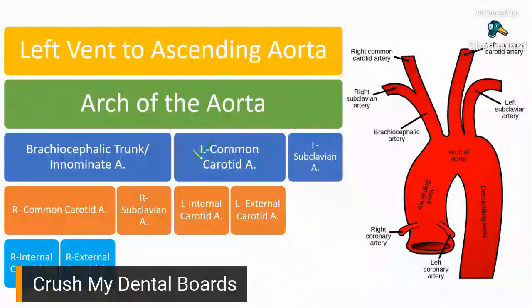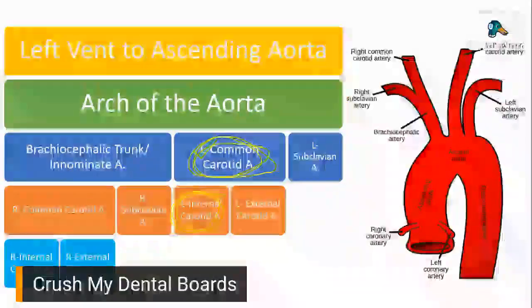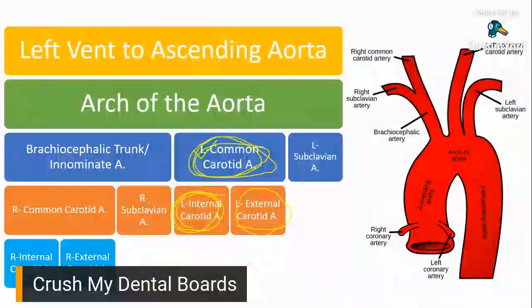Makita. So, natapos na tayo sa common carotid. Bilugan na lang natin. Tapos na tayo dyan sa common carotid. Tapos na rin tayo, generally speaking, sa internal carotid. Tapos na tayo sa external carotid. Para mukhang marami tayong nagawa. Okay.